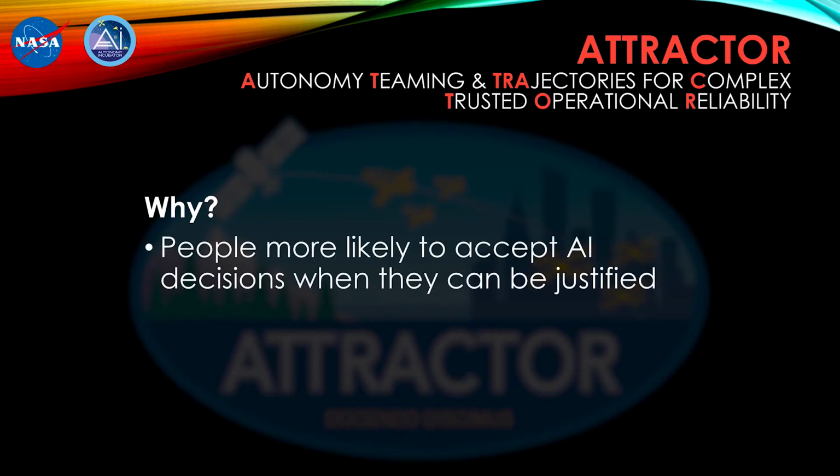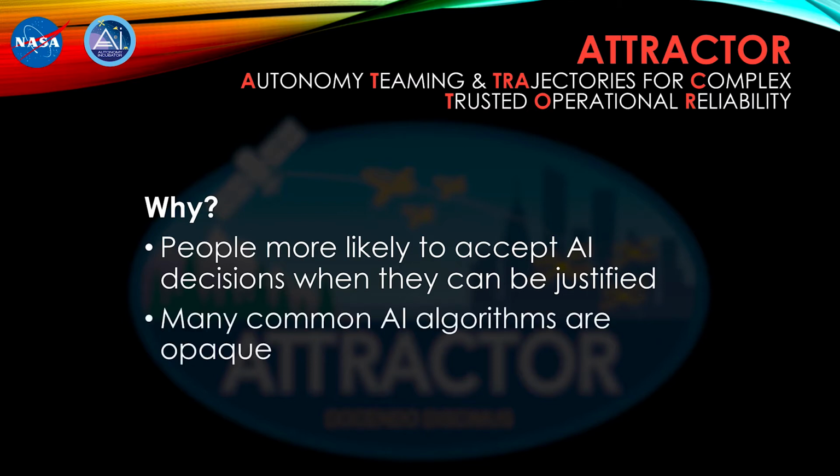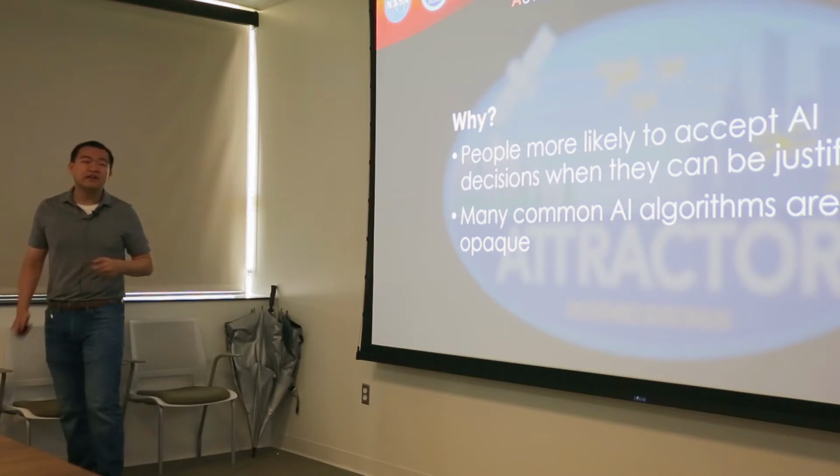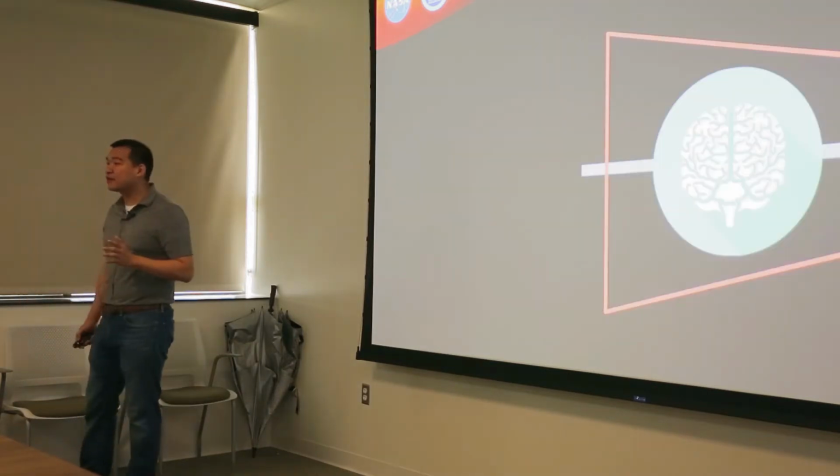The first is that people tend to trust the decisions that an algorithm makes more when those decisions are backed up with justification from the algorithm. And the second is that autonomous systems are increasingly more reliant on deep learning and neural networks to make these decisions for them. And neural networks are among the blackest of black boxes.